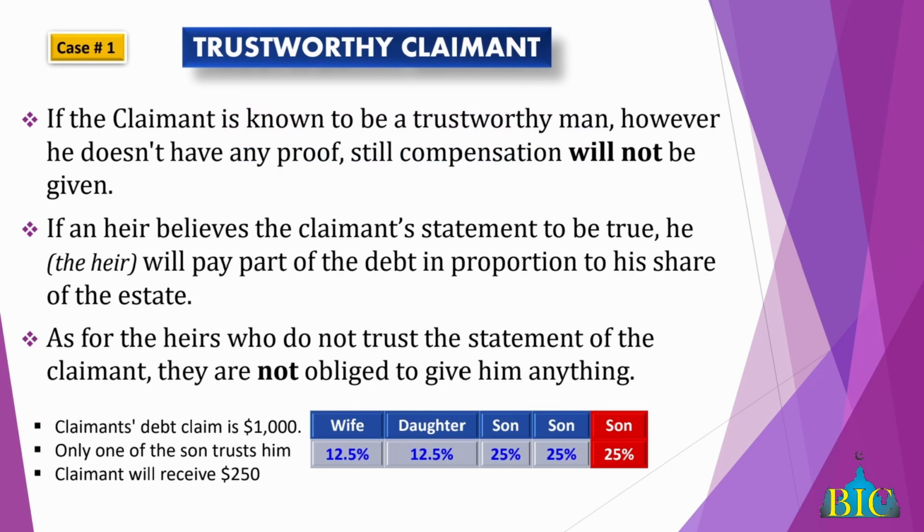So now we have a typical case scenario here. Listen. The person claiming is known as a trustworthy person. He's the Imam of the Masjid. He's known to be a trustworthy person. However, he has no proof, no evidence. No proof, no evidence, still no compensation will be given. That stands up in any court, in a Sharia court.